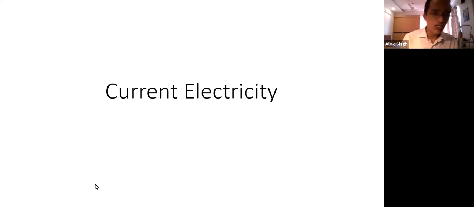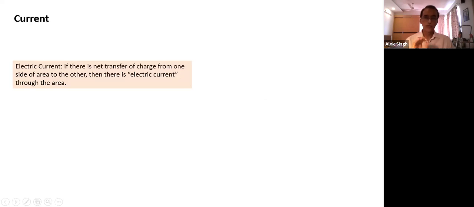Let's go into more detail on how current electricity flows, its definition and other basic parts. Let's start with some simpler definitions. What is current electricity? There's a net transfer of charge from one side of an area to the other. We are not talking about the wire. We are talking about a cross section: is there any current through the cross section? If there's a net transfer of charge from one side to the other, then there's electric current through the area. And if the current is the same at all cross sections, then we can say that in the entire conductor the current is the same. But actually it is through an area.